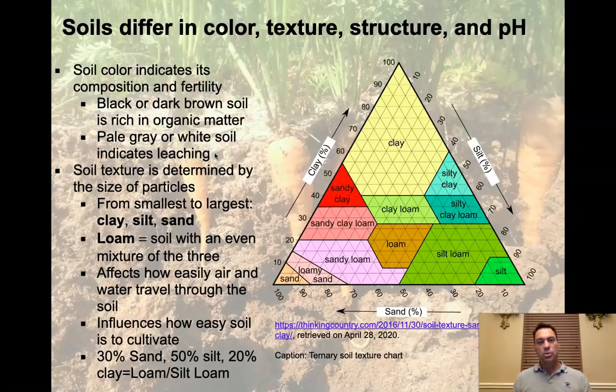All right. So if you just happen to have white soils in your yard and things aren't growing well, try using something with a little humus in it to kind of pump up the fertility of that soil. Soil texture is determined by the size of the particles. It turns out there's three main particle sizes that we're going to be concerned about for soils: the clays, the silts, and the sands. So the smallest is clay, the middle is silt, and the largest is sand.